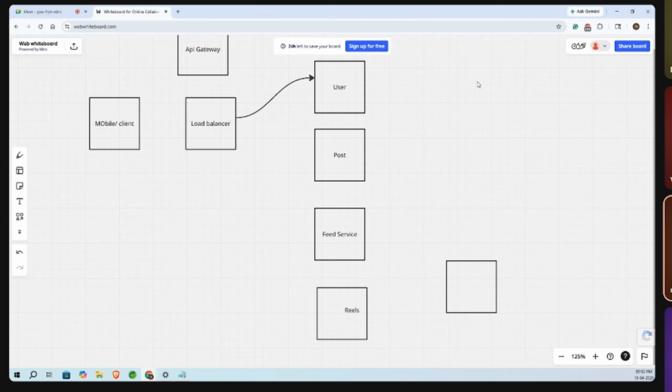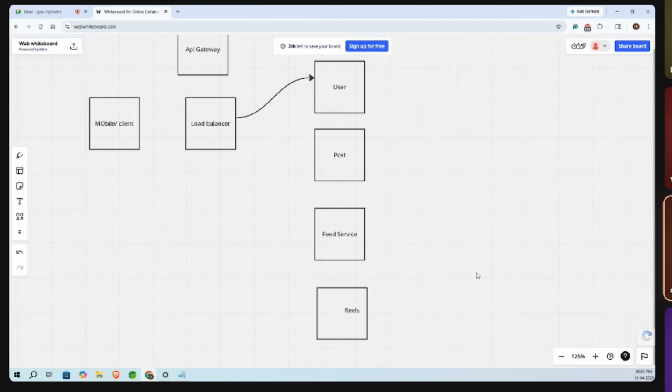If you are using asynchronous communication, it will simply put the message information into the queue, and once that is done the user service can do the rest of the operations. Once that information is received from the queue by the post service, the post application will do the uploading and storing into the database or whatever it is. So that's why I have used an asynchronous layer here. Assume these are our services.